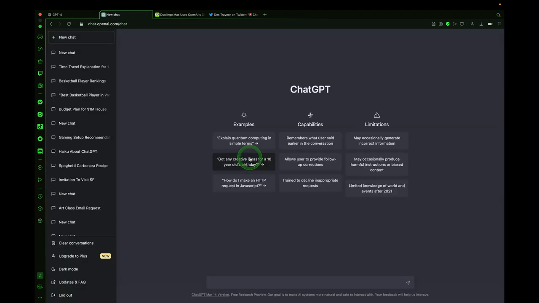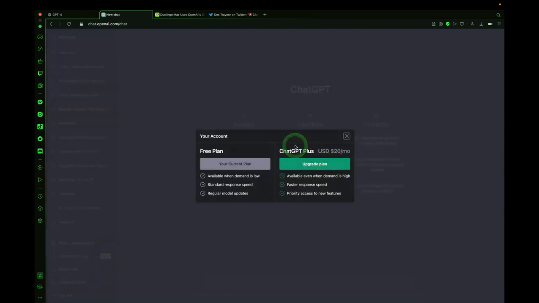All right, now that I'm inside of ChatGPT, you'll need to upgrade your account to Plus in order to get access to GPT-4. So in the lower left corner of your screen, you'll see an option where it says Upgrade to Plus, New. You'll go ahead and click on that, and then it says ChatGPT Plus. It's $20 a month in US dollars. You can click the upgrade plan. You get availability when it's high demand, faster response speed, and priority access to new features, which is ChatGPT alongside of GPT-4.